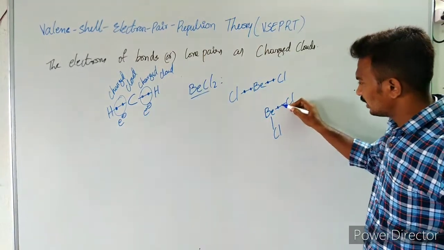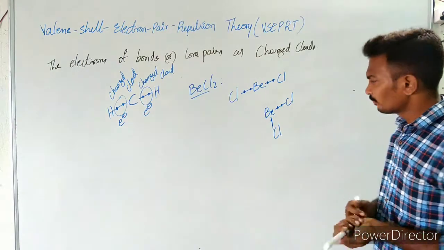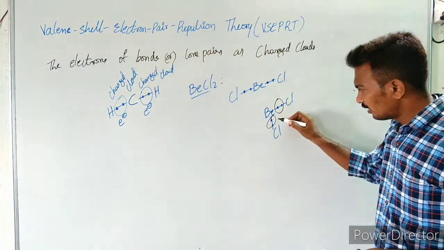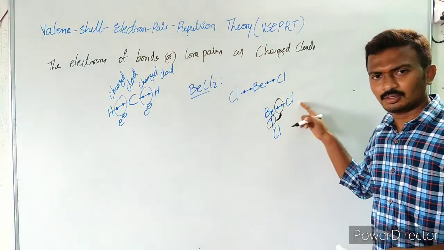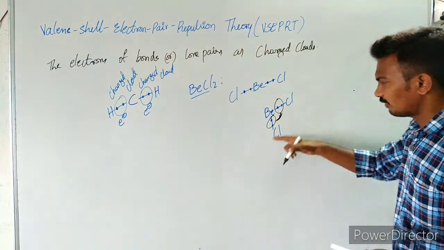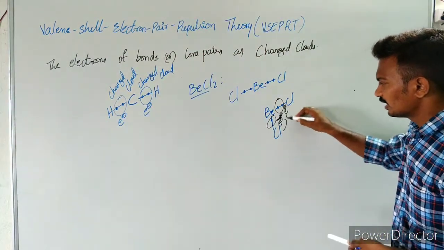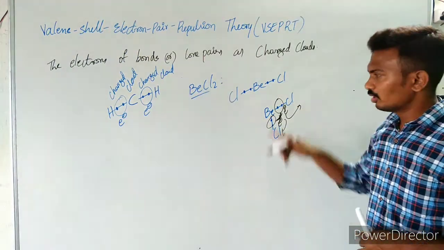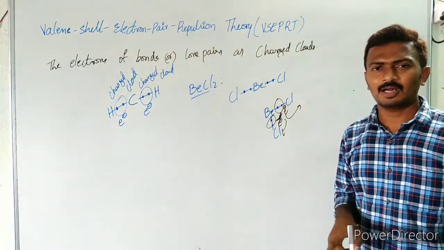That means the covalent bonded electrons are closer like this. What happens? This charged cloud and this charged cloud are very close to each other. As they are very close, due to the same kind of charge they possess, there will be a repulsion and they will be unstable. That's why instead of staying like this, they remain apart from each other.